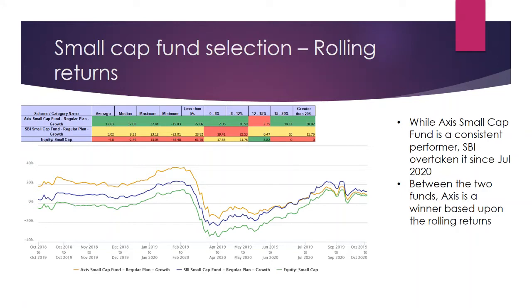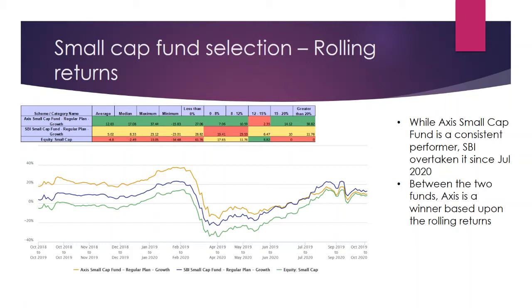If you see both of the funds, both Axis as well as SBI have beaten the category average significantly, and that's the reason why they are given the higher rating by Value Research, 4 and 5 respectively. But if you see the daily return, that's the rolling return, one can see that Axis has consistently given the higher return compared to even SBI, and it has beaten the category average significantly.